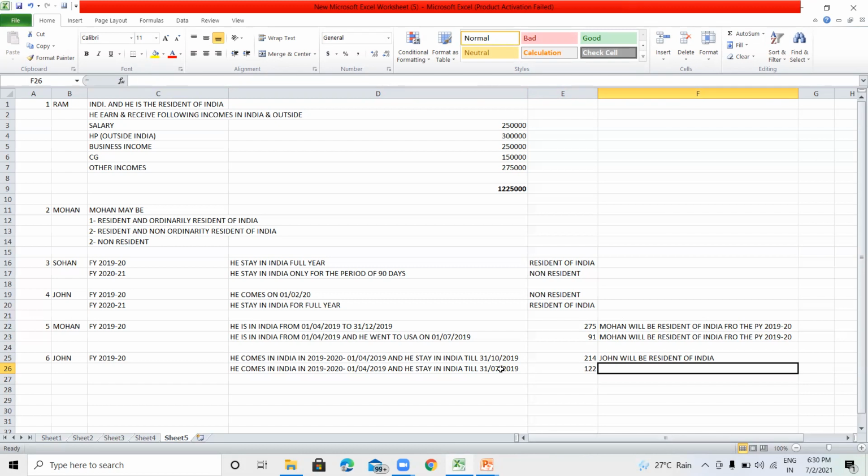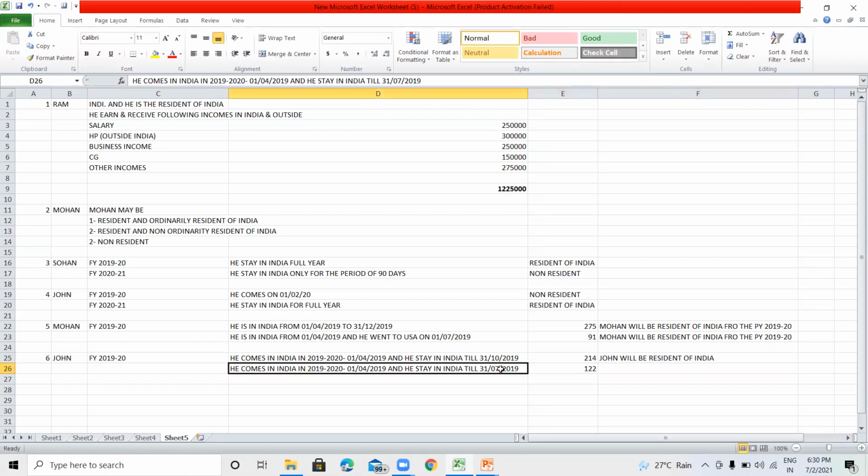But as per the second condition, if the assessee lives in India in the previous year for at least 60 days and in the just preceding 4 years, if he lives in India for 365 days, then he will be considered a resident of India. But Mr. John comes for the first time to India in 2019-20 on 1st April. So it is considered that he is not in India in any of the preceding years, means in the preceding 4 years, he was not in India.